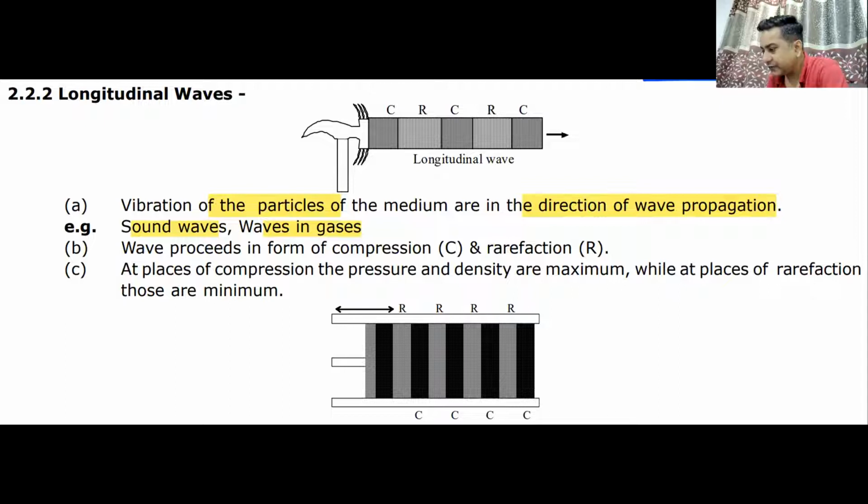So in transverse wave, we have crest and trough. In longitudinal wave, we have compression and rarefaction. What is the compression and what is the rarefaction? In compression, the particles are very close. In rarefaction, the particles are far away. So at places of compression, the pressure and density are maximum, whereas at the places of rarefaction, they are minimum. Particles in compression are very tightly packed, the pressure is very high, the density is very high, but in rarefaction, the density and pressure are minimum. Do we understand this? Yes or no?